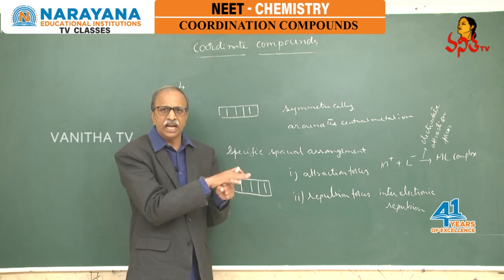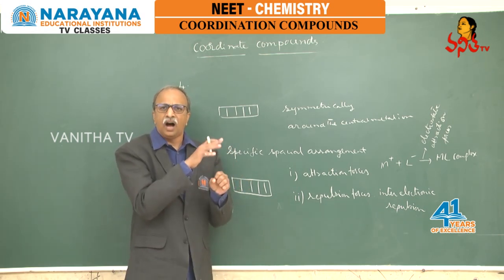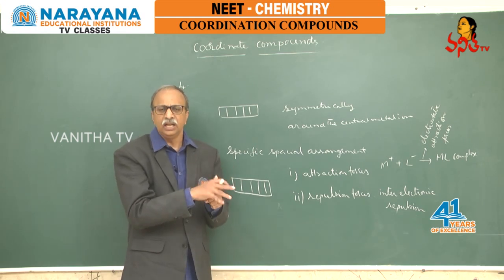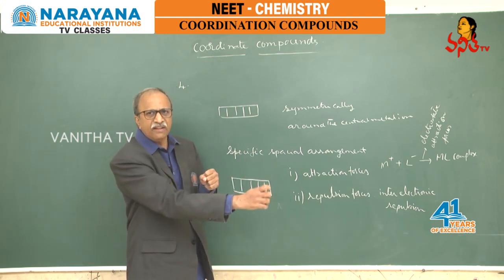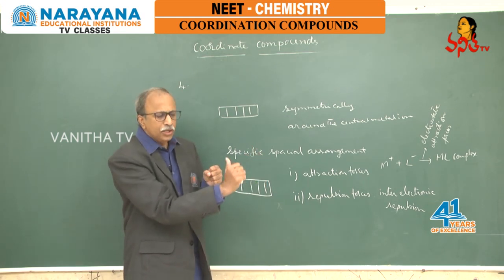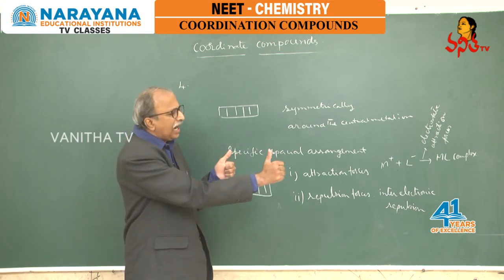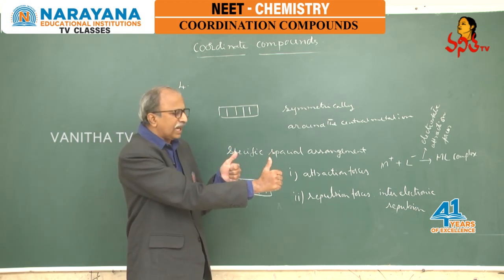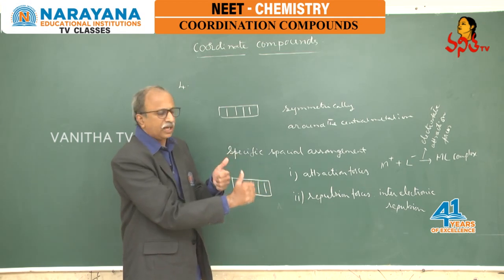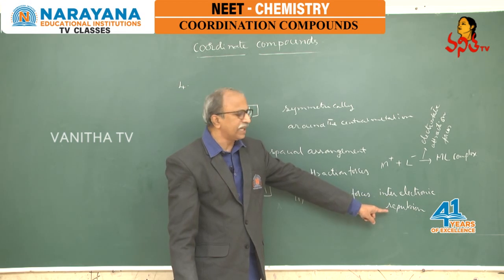Here the metal ion originally has some d electrons, and the ligand has lone pairs of electrons ready to donate. Between these electrons in the d orbitals and the electrons in the ligand, they will repel each other, and such forces are called interelectronic repulsions.